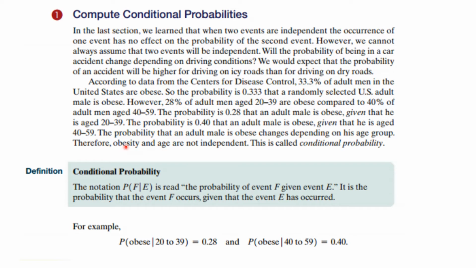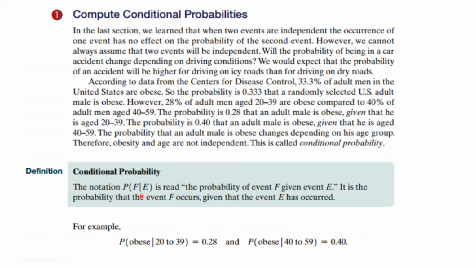So the probability that an adult male is obese changes depending on his age group. Therefore, obesity and age are not independent. This is an example of what is called a conditional probability. Here's the definition for conditional probability.